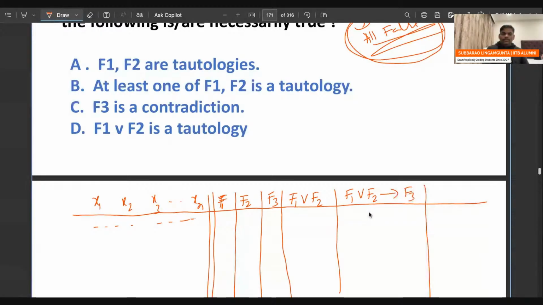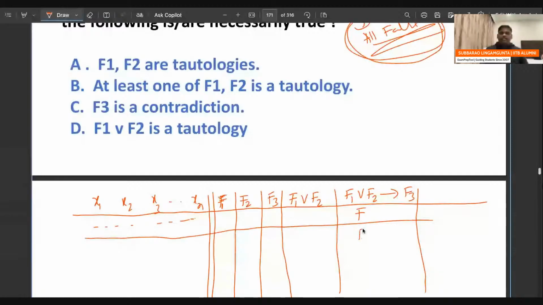Be careful, this is a contradiction, means all false. This is false, this is also false, this is also false. That is the meaning of contradiction.